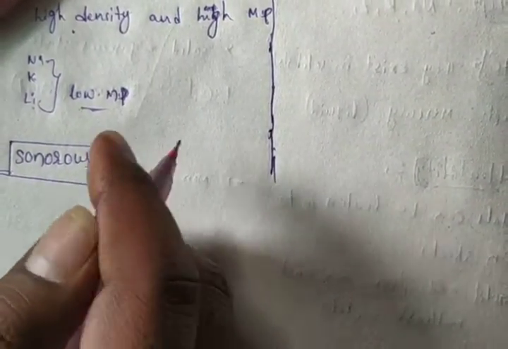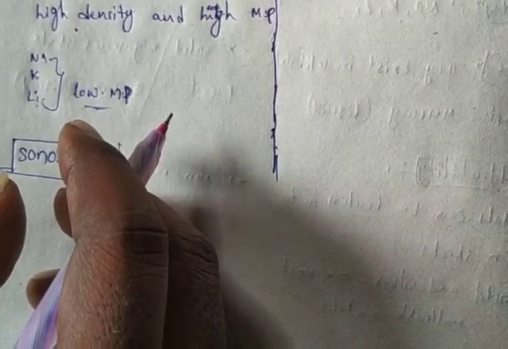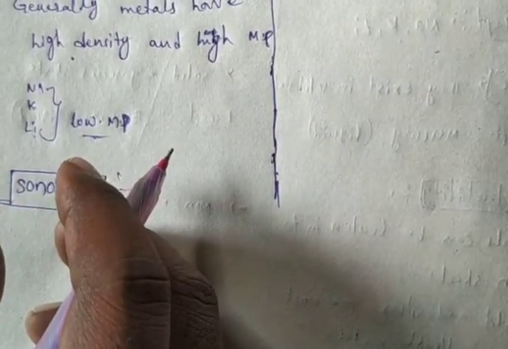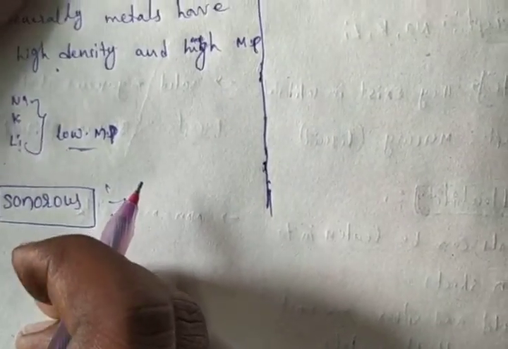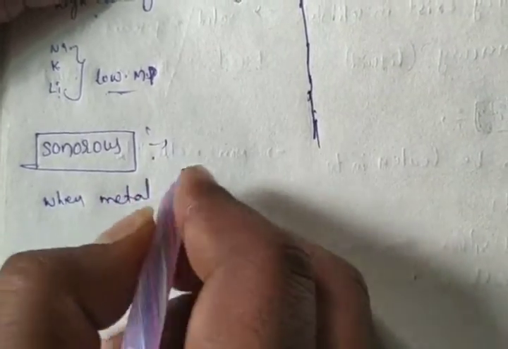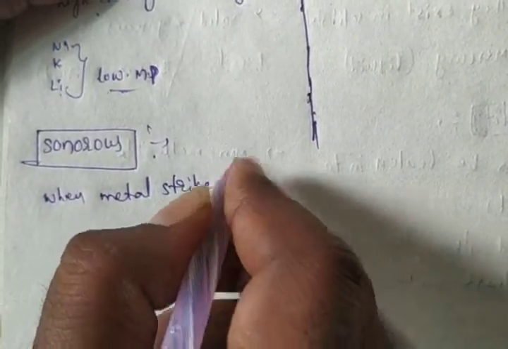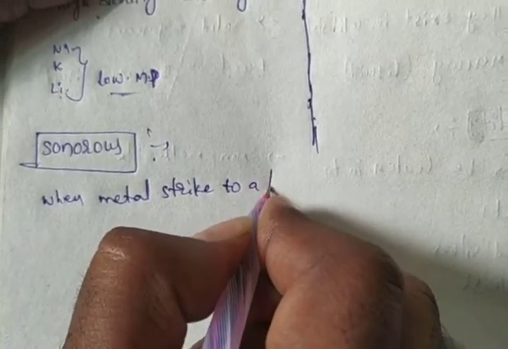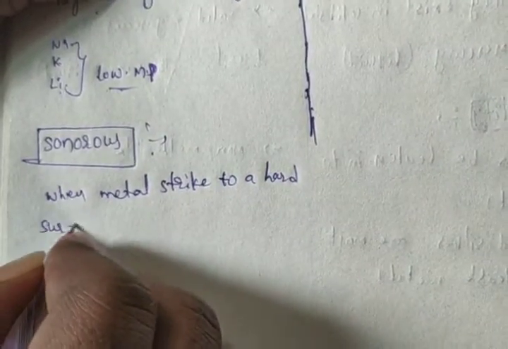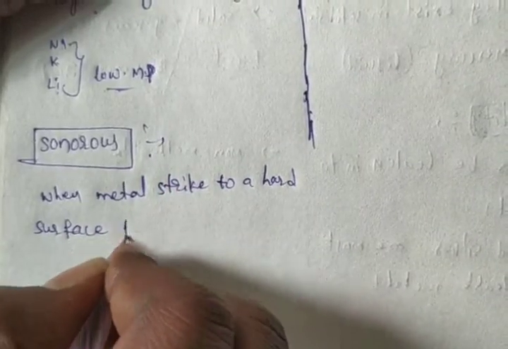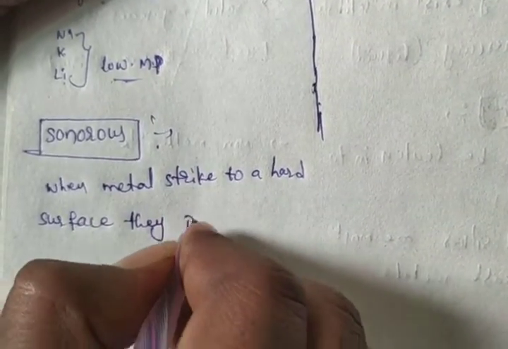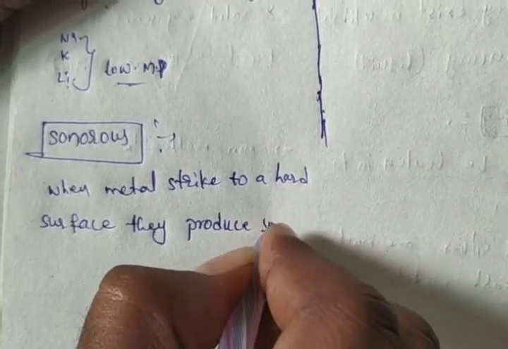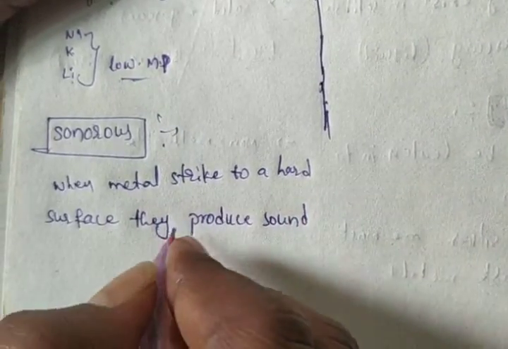Sonorous means that when a metal strikes a hard surface, it produces sound. That is called sonorous.